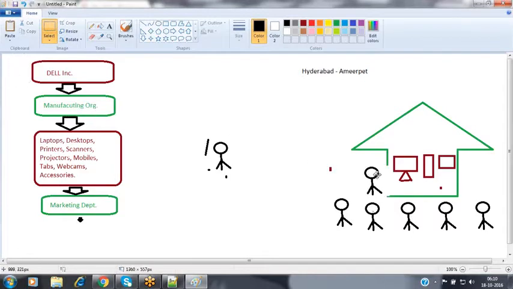Whenever you reach that particular campaign, inside that campaign, there are marketing executive people available from the Dell organization. As soon as you reach the campaign, the marketing executives will start the conversation with you. They will start the conversation, and then they will give all the information to you.